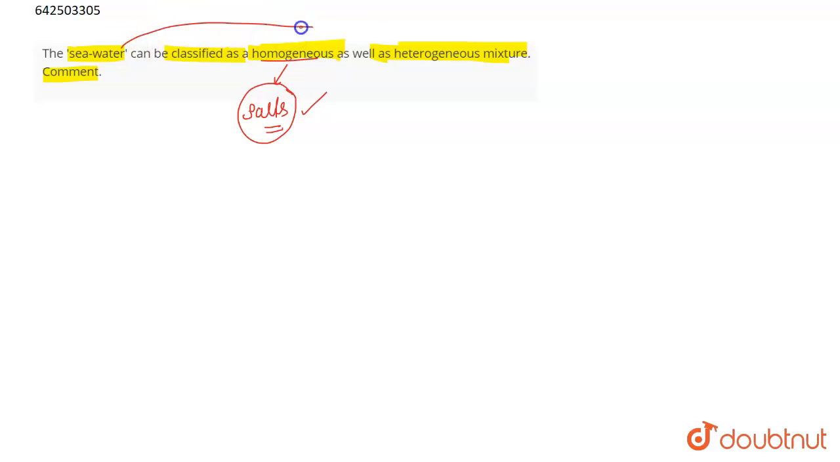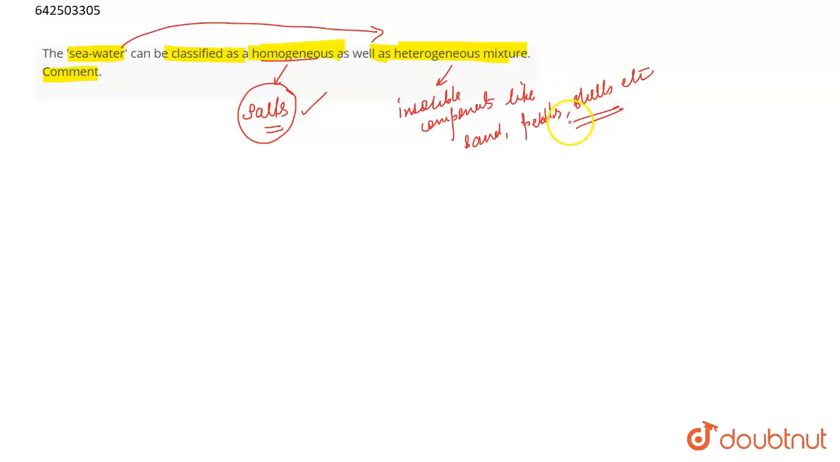Now it is also considered heterogeneous. Why is it also considered heterogeneous? Because it also consists of some insoluble components, right? It consists of some insoluble components like sand. It consists of pebbles. It consists of shells, right? And many other materials which are insoluble in water, and that is why it is also considered a heterogeneous mixture, right?